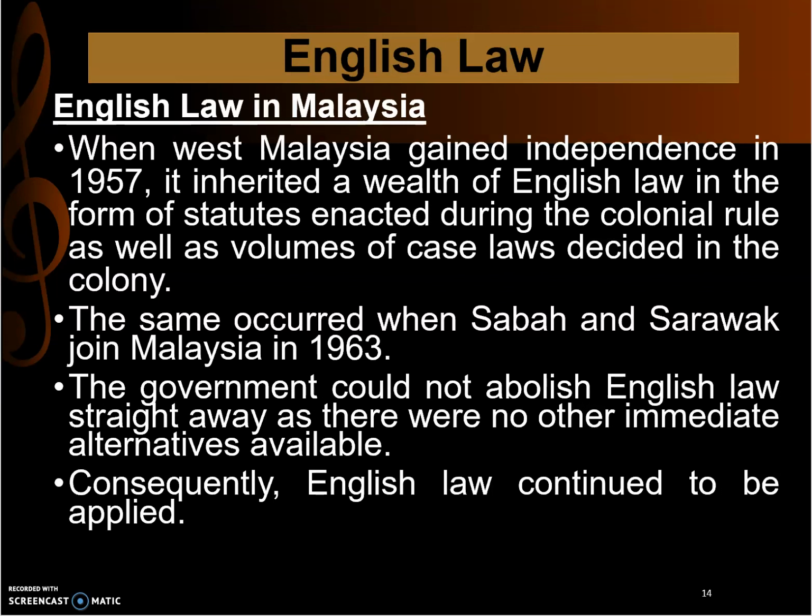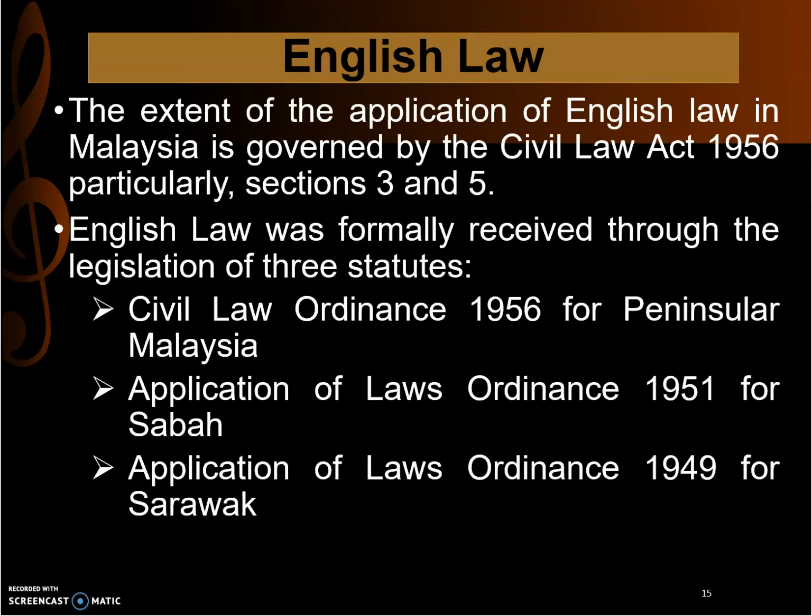But we also need to know to what extent the application of English law in Malaysia is governed. It is governed by the Civil Law Act 1956, particularly Section 3 and Section 5. This is to what extent English law is applicable.